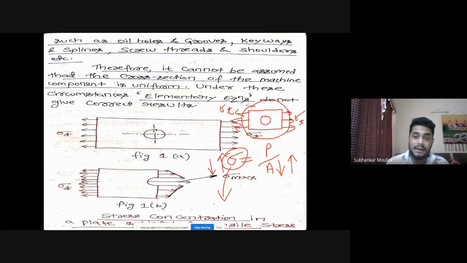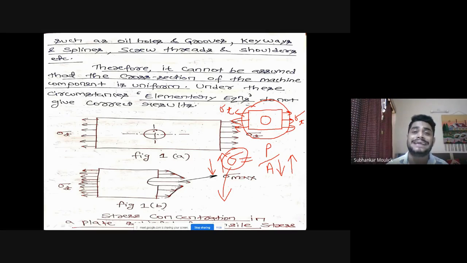See, area is less in this diagram, that means stress will be more, but stress will not be maximum in the entire cross section of the plate. Stress will be maximum at some particular cross section. Can you tell me which particular cross section the stress will be maximum at for this condition? At the center of the circle. Yes, at the circular hole, at that point stress is maximum.